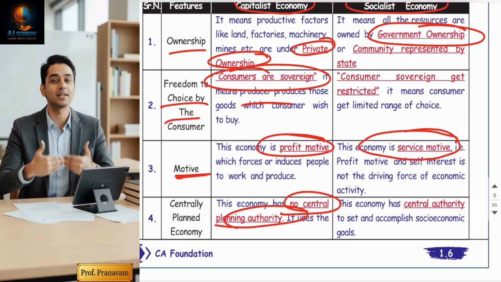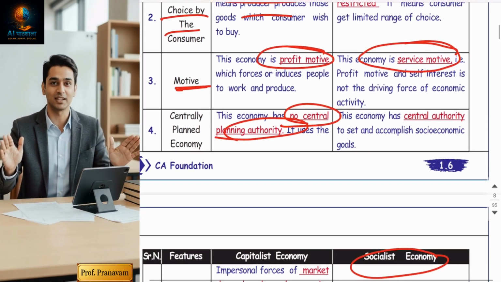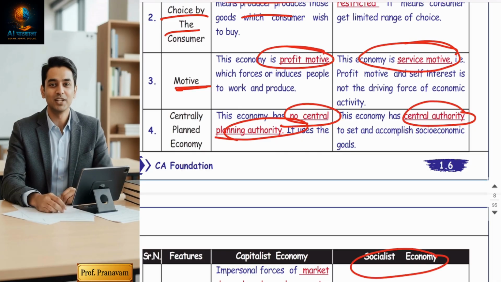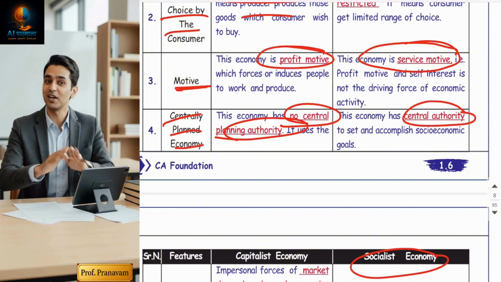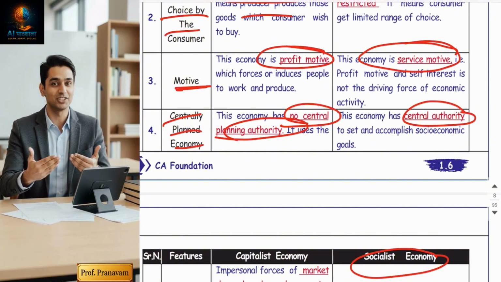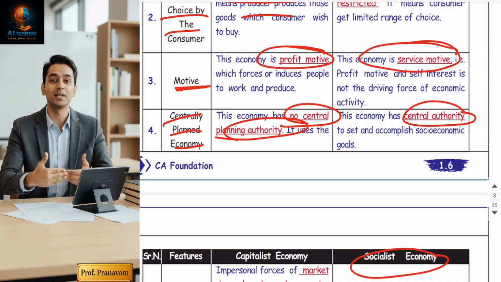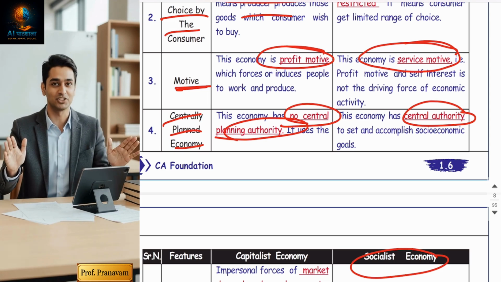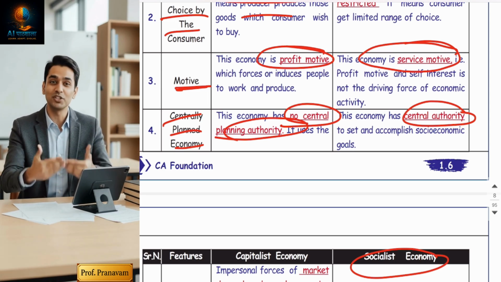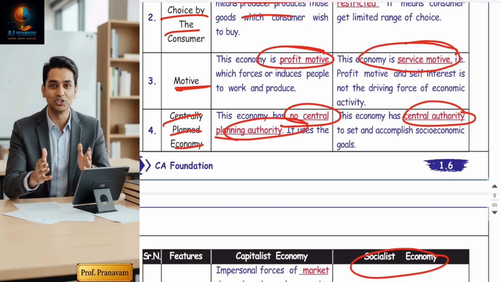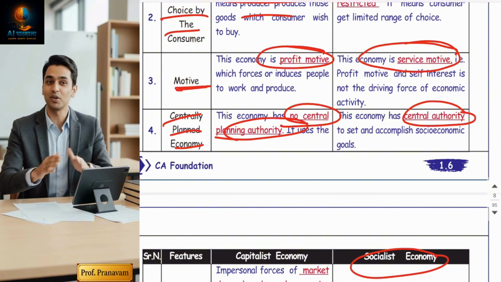Decision making, guys: central authority plans will be there regarding production, distribution, and prices. Everything will be decided by the government. Centrally planned economy. Point number four. Central authority means the central government. Whatever it decides will be final. And they will always take neutral decisions because the priority is not to enjoy profit, but to develop the country, to improve people's lives, and to give maximum satisfaction to the people.